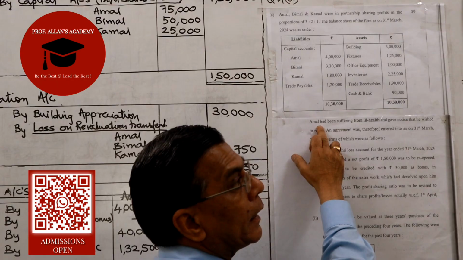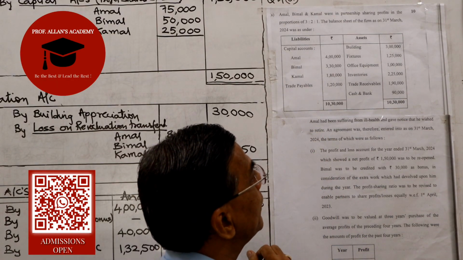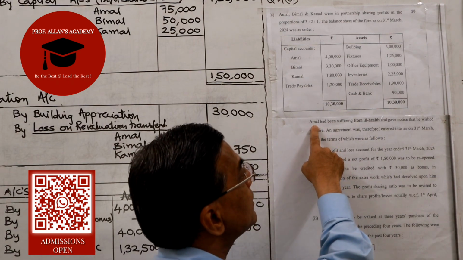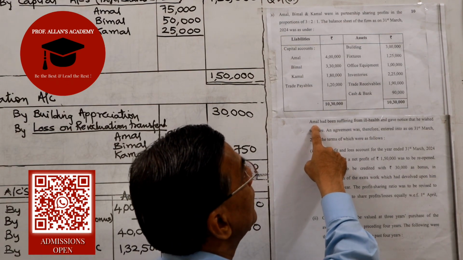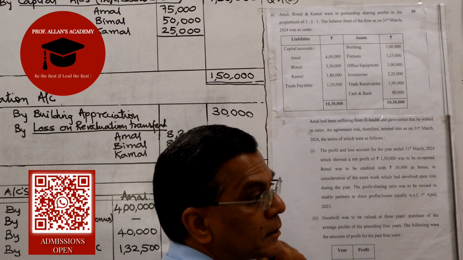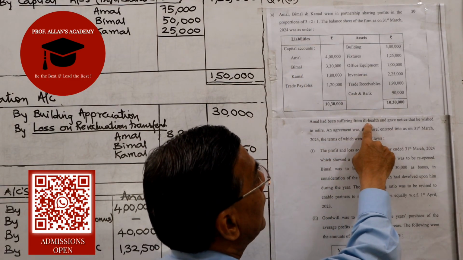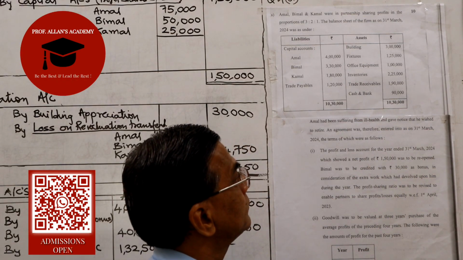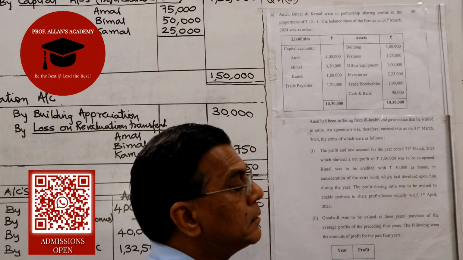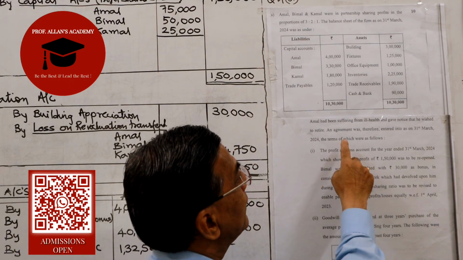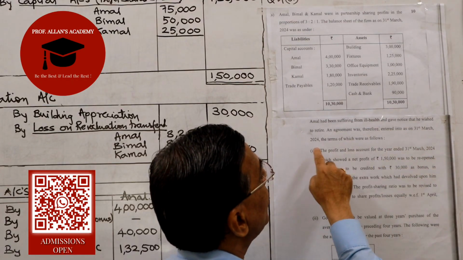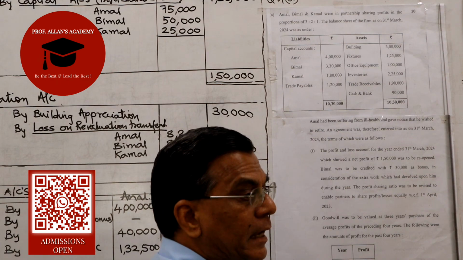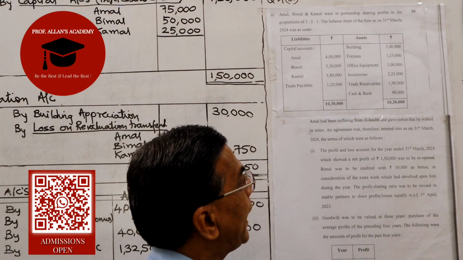When I look at the additional information that is given, I note that Amal, one of the partners, who is having a share of 3 parts out of 6, is suffering from ill health and wants to retire. And going beyond that, they say an agreement was entered on 31st of March 24 for taking up this process of retirement.